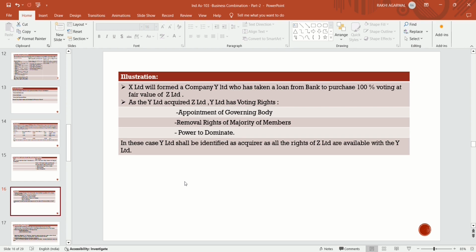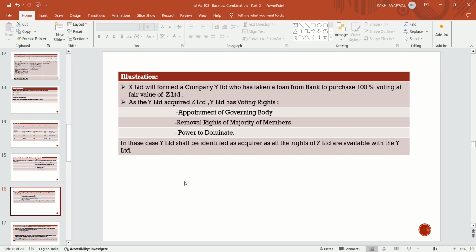So X Limited forms another entity, a legal separate entity, Y Limited. And what Y Limited has done, he has taken a loan from bank in order to purchase 100% stake in Z Limited. Now, as Y Limited acquired Z Limited, Y Limited is having a voting right. He has the rights to appoint the governing bodies. He has the rights to remove the majority of the members. He has the power to vote. He has the power to dominate.